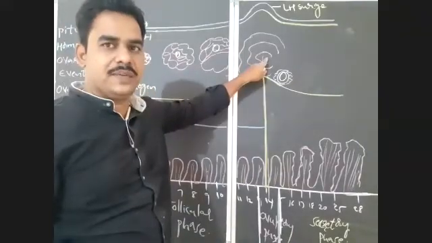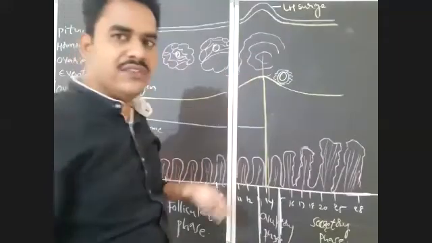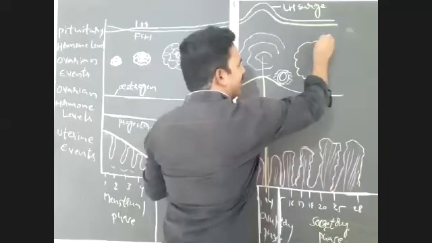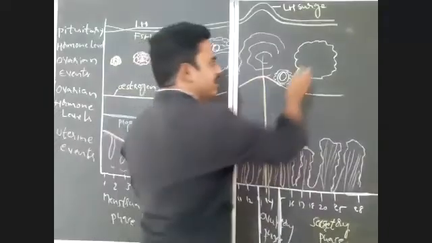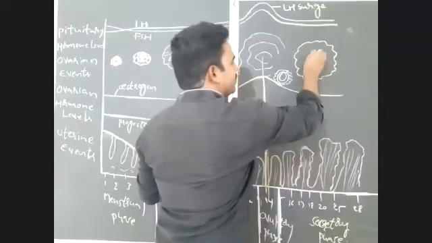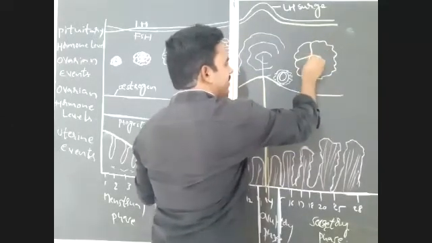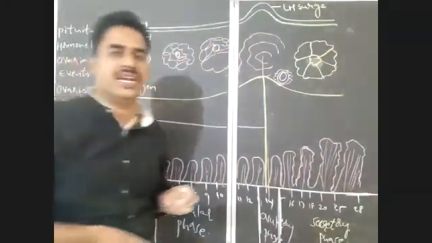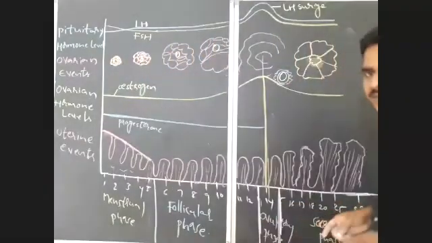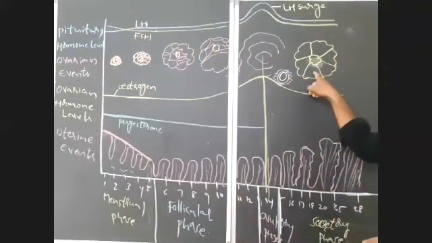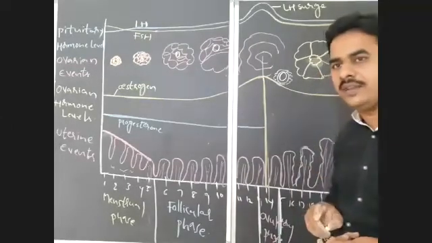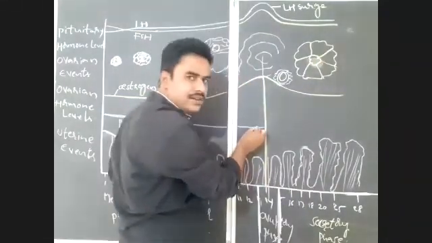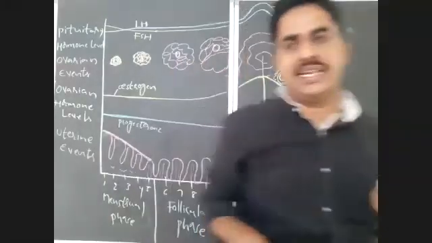What is the fate of this ruptured Graafian follicle? This ruptured Graafian follicle will modify into a yellow colored body, which is known as corpus luteum, as we already discussed. So the ruptured Graafian follicle will modify into a temporary endocrine gland, which is known as corpus luteum. What is the function of corpus luteum? Corpus luteum secretes progesterone. So now what will happen to the levels of progesterone? Now the progesterone levels will increase here.